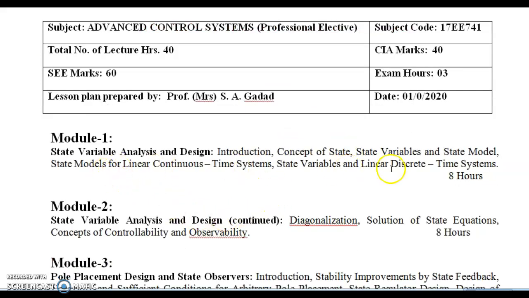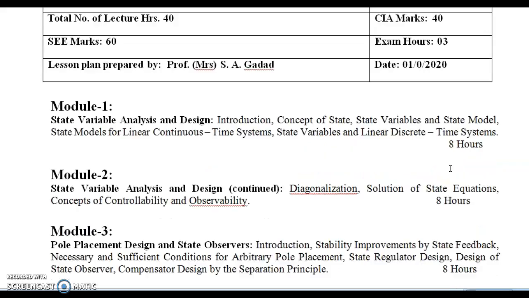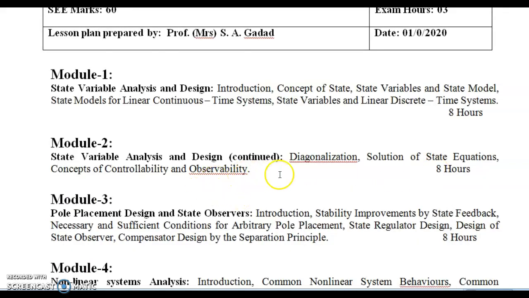In the first model we are going to see the definitions, state model, different state models, methods are there. By using those methods, construct the state model. State model is nothing but you have to write the A matrix, B matrix, C matrix and D matrix in the state model equations, right? In the second model, reverse.